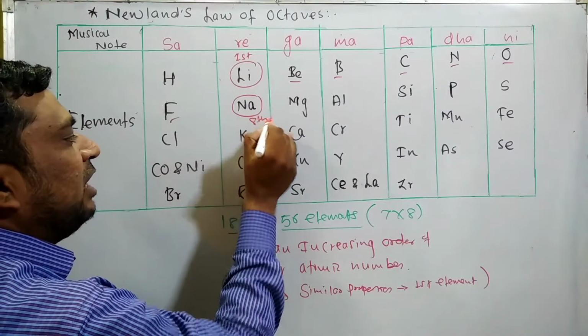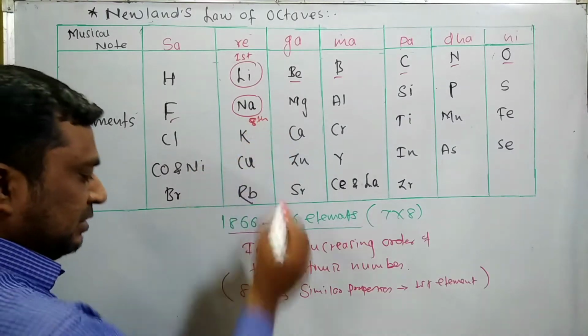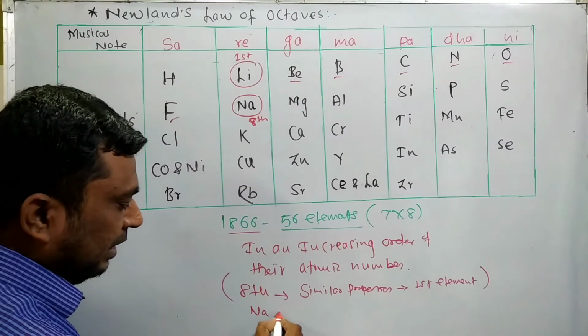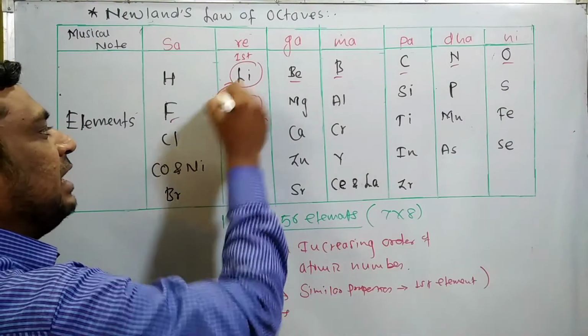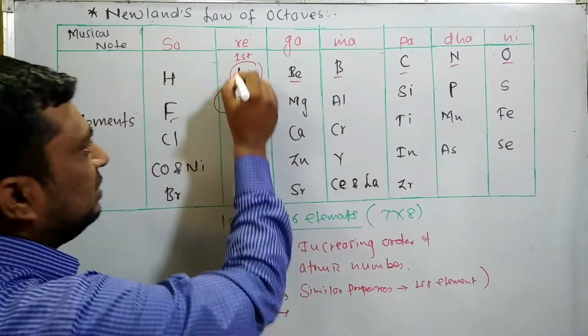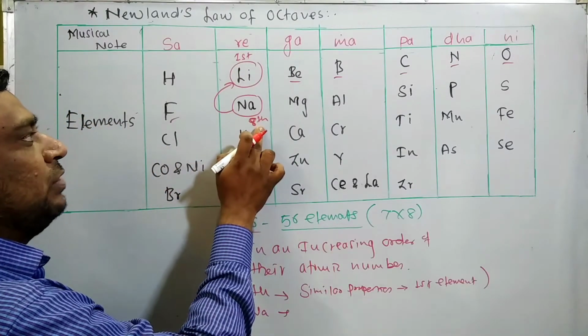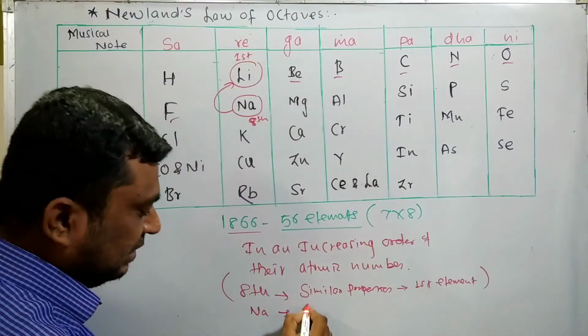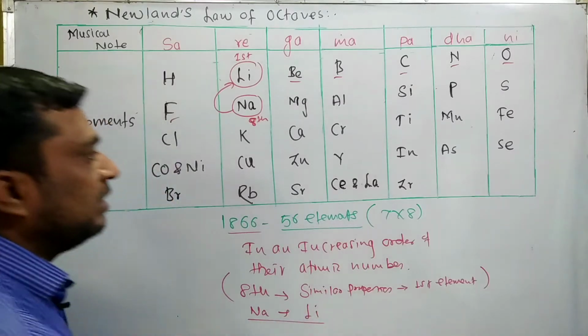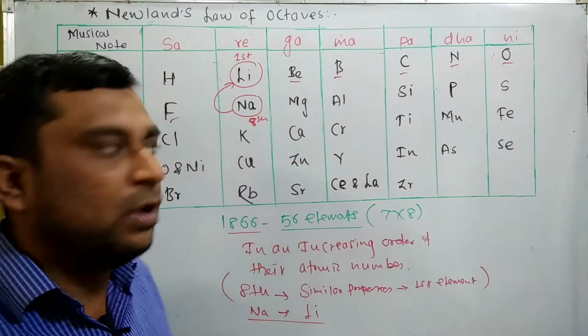It means that the eighth element, sodium, has the same properties as the first. If the eighth element is sodium, which one is the first? Lithium is the first. So this is Newland's law of octaves.